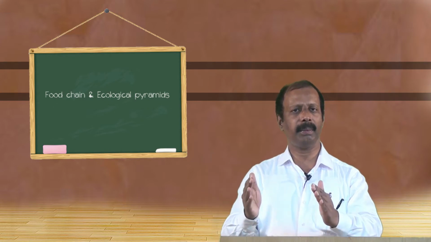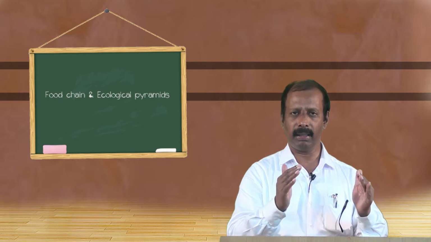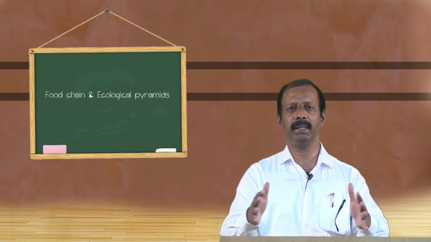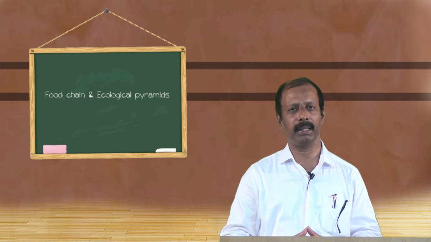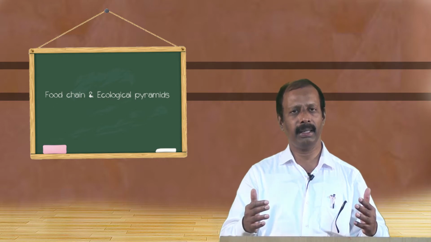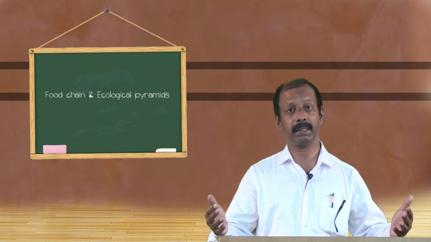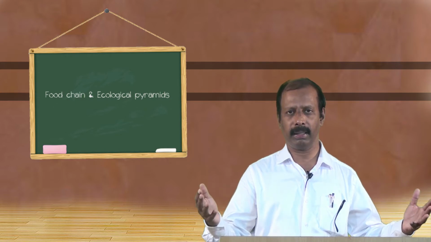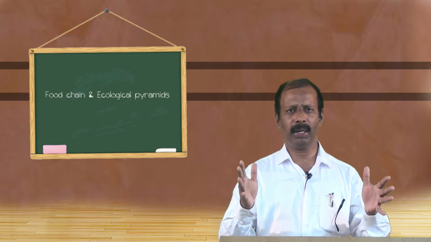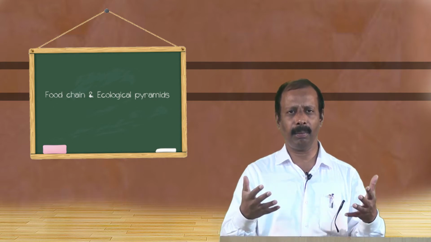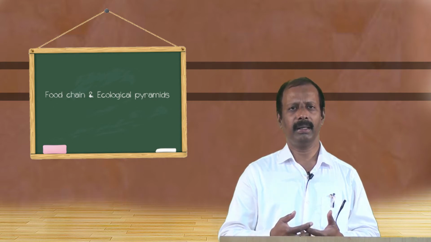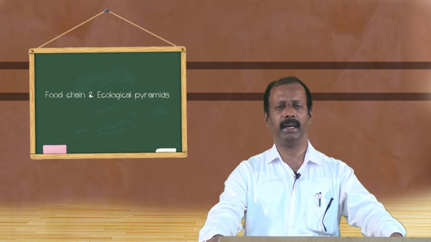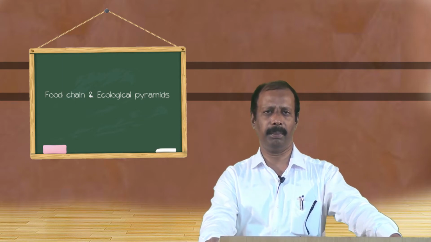Whereas mice and rabbits are consumed by the snakes as well as some other bigger carnivorous animals. And the snake and other carnivorous animals may be consumed by the hawk and the eagles. That means we can see somewhat a net or a web. That's the reason it is said as the food web.